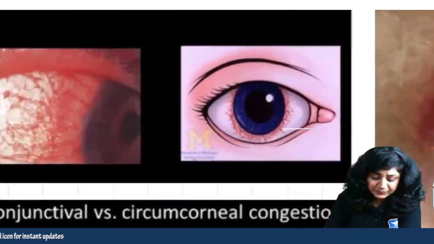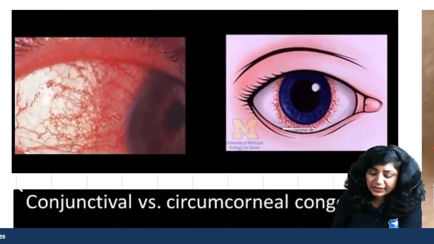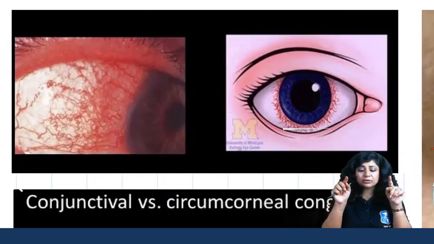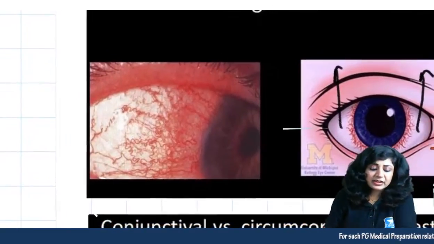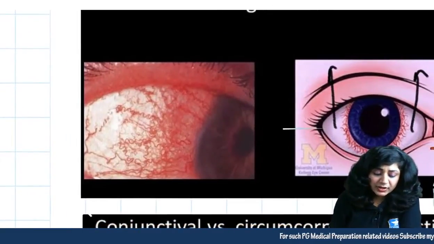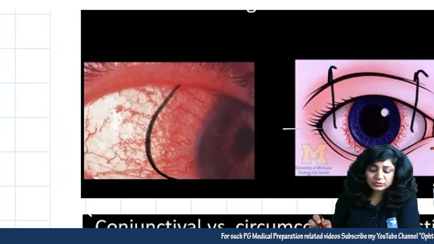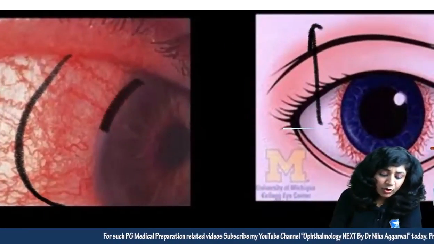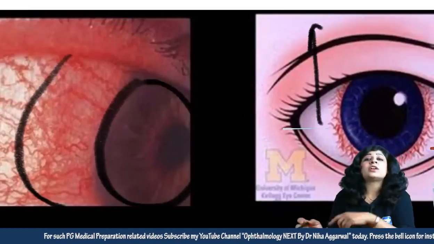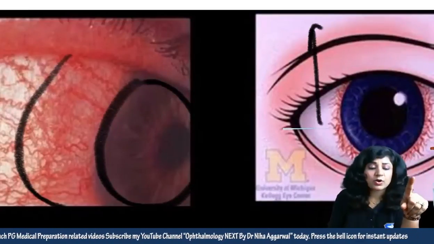And you have so many things. This is your circumciliary congestion. Can you look here? It is found all around the cornea. If you look at the fornices, they will be clear. See, this is the real picture. It is all around the cornea, while the cornea will be clear. Can you see? The cornea is clear here. You are not having any vessels over the cornea.